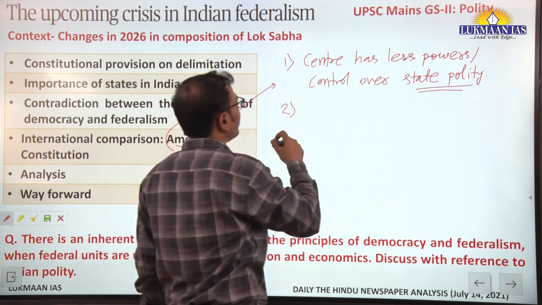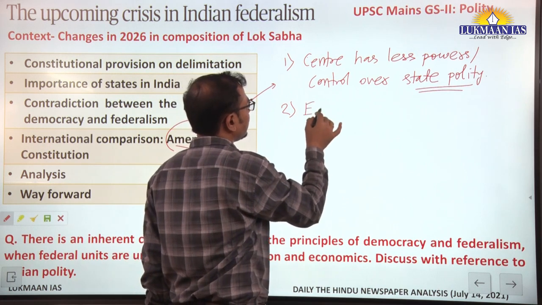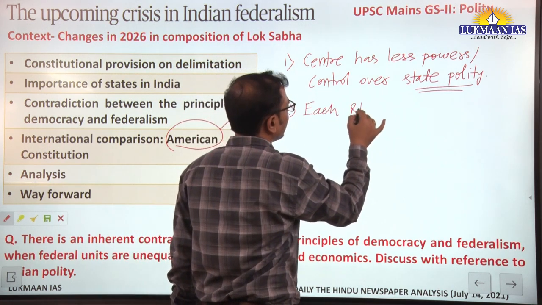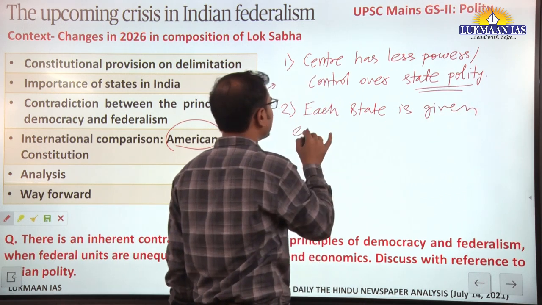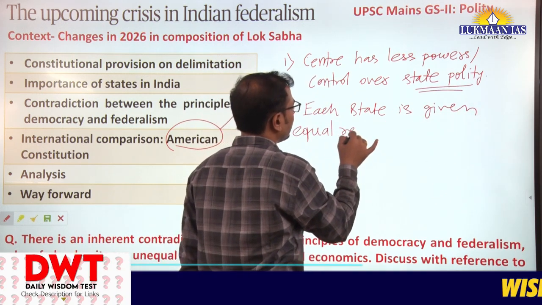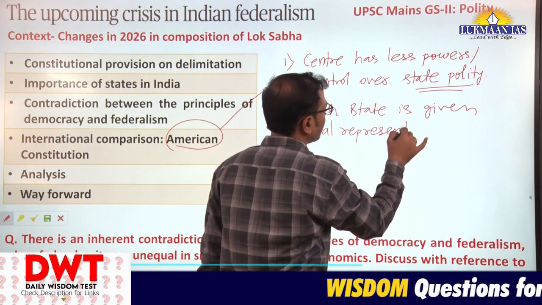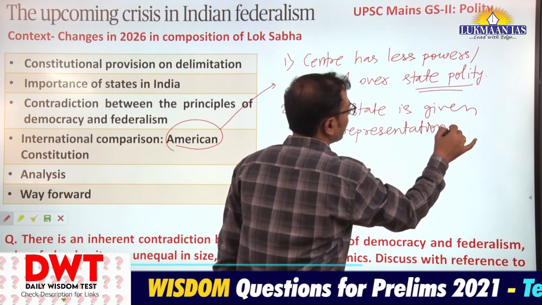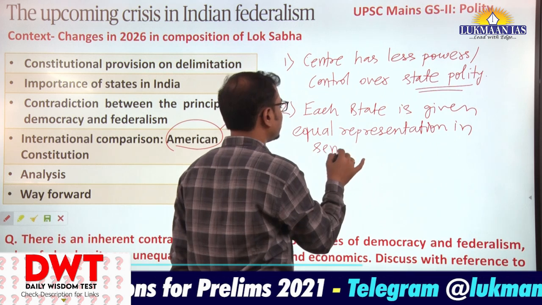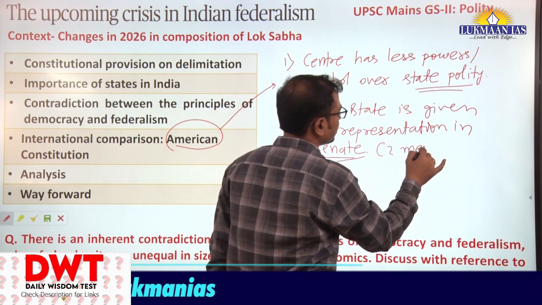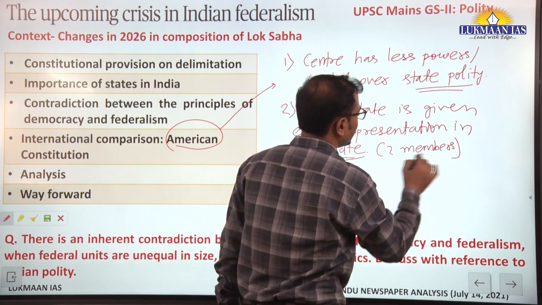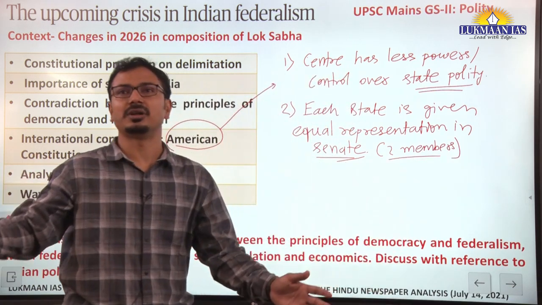Second thing, you should be aware that each state is given equal representation in the Senate, the upper house of US Congress. Okay, 2 members or 2 seats from each state, be it a larger state or a smaller state.